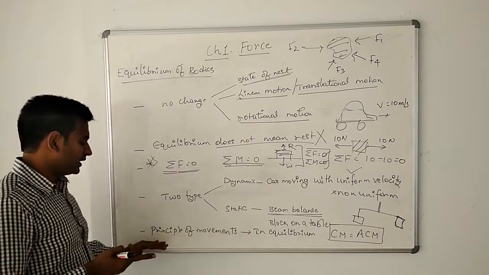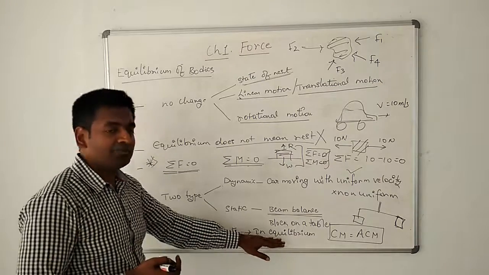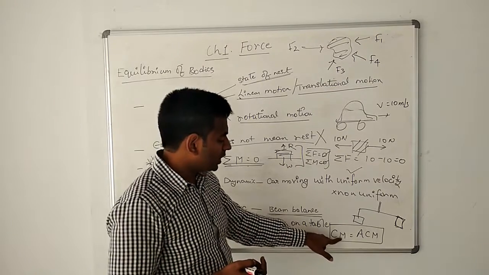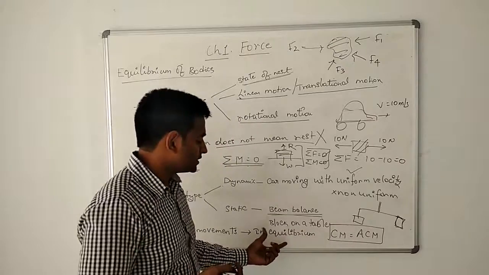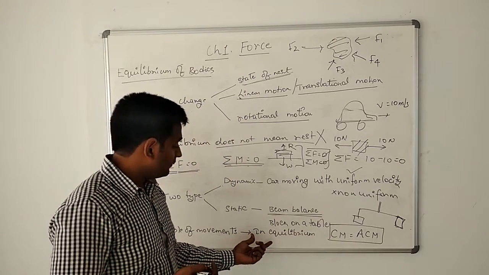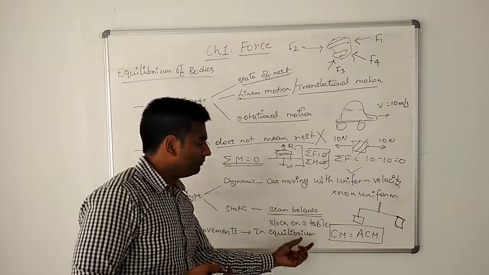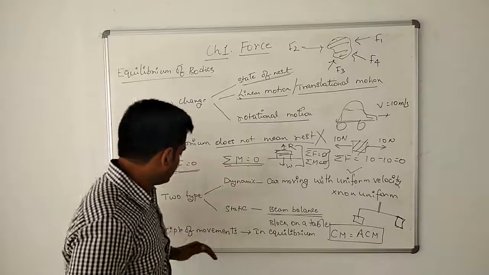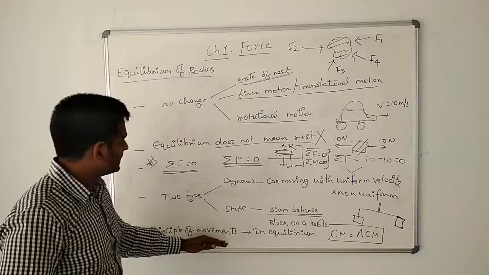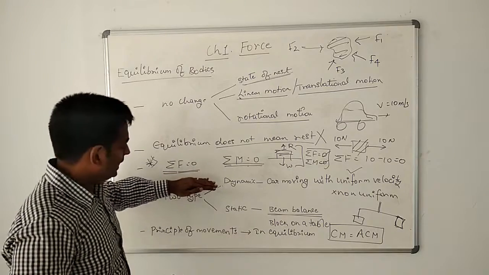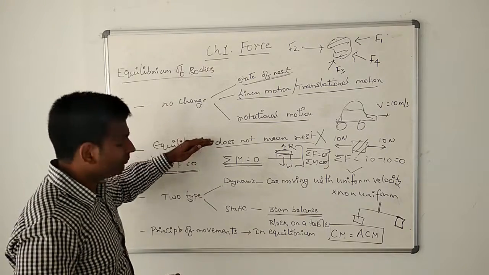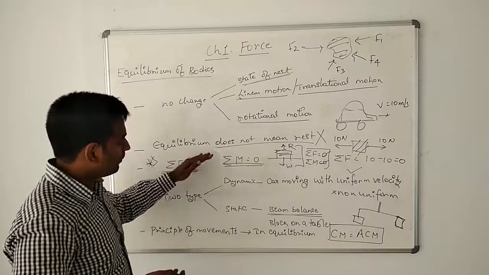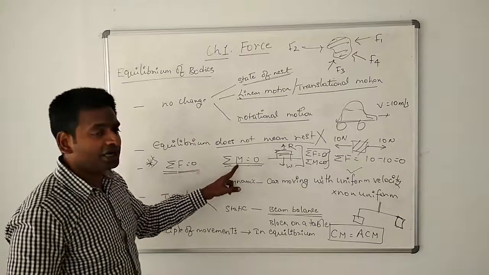That's the next point. The principle of moments simply says the clockwise moments equal the anti-clockwise moments when the body is in equilibrium. So the principle of moments is directly a correlation of the body being in equilibrium. If the body is in equilibrium, it satisfies two conditions.